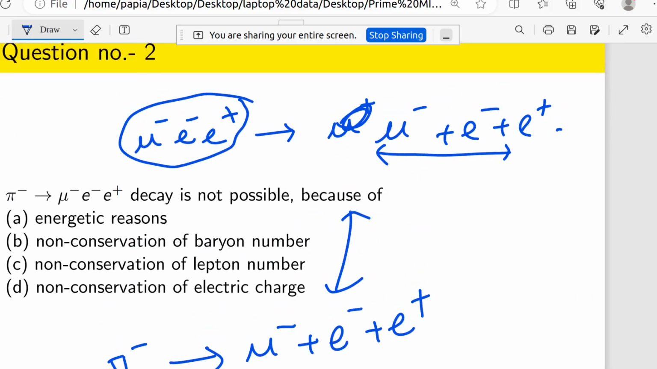So the question was that the decay of pi minus goes to mu minus e plus e minus is not possible because of non-conservation of lepton number. So the right answer will be C. I think it's understandable by all of you, right?